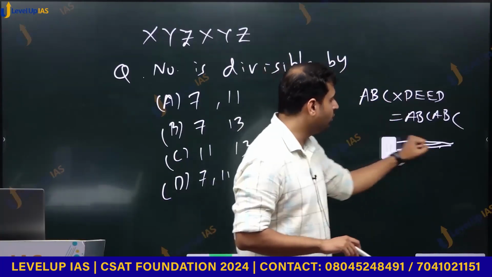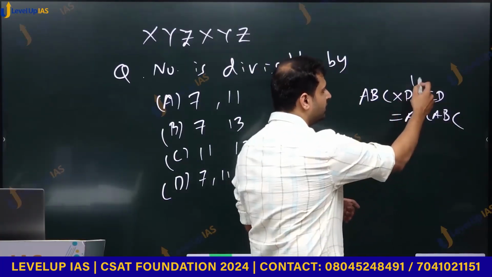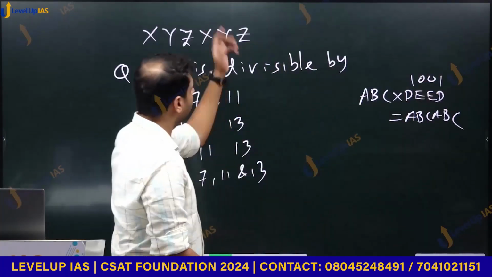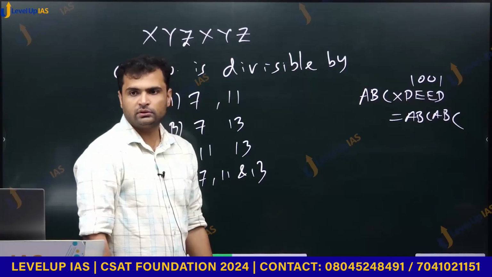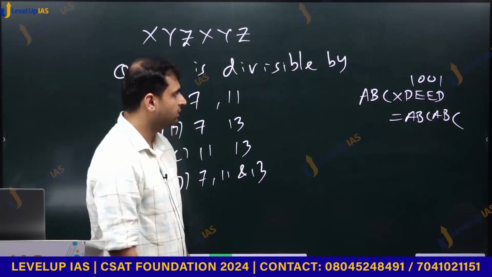So once you know that this DEED is 1001, now can you solve this question? Now can you solve? How?